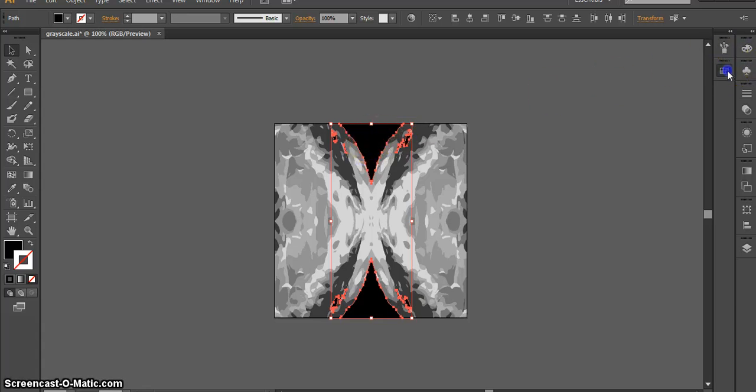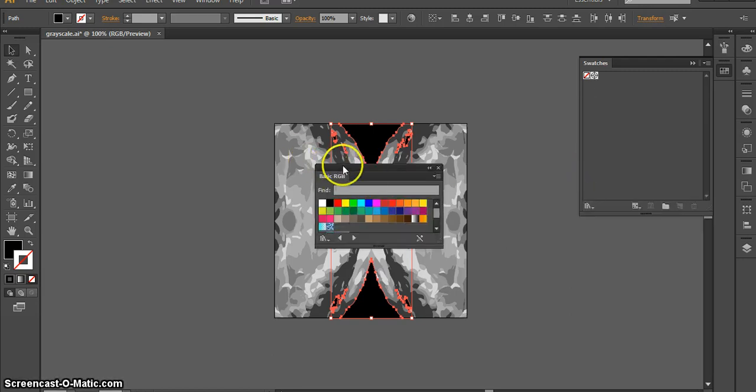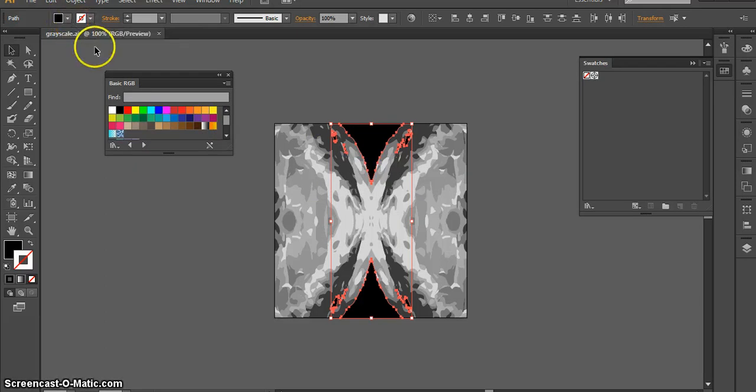Our swatch menu is over here. These are our default swatches. And if they're gone, I'm actually glad they're not there. Sometimes Illustrator just doesn't set up your default. And if that happens, you go into the library and you click on default swatches. And if you were to hit basic RGB, there they are. Those are the same ones that pop down here.